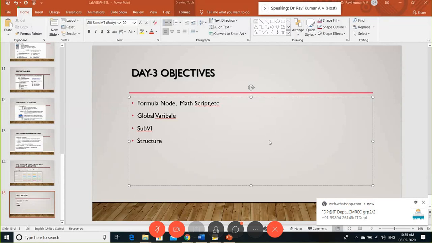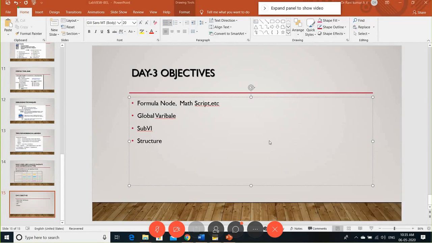And next we'll go with the sub VI. Yesterday we talked about some of the functions. In the same way we can create the sub VI here, and what is the utilization of that, and how we are going to create the sub VI. And next we'll go with the structures. In structures mainly we can go with for loop, while loop or case structures. As time permits, we'll complete all the things.